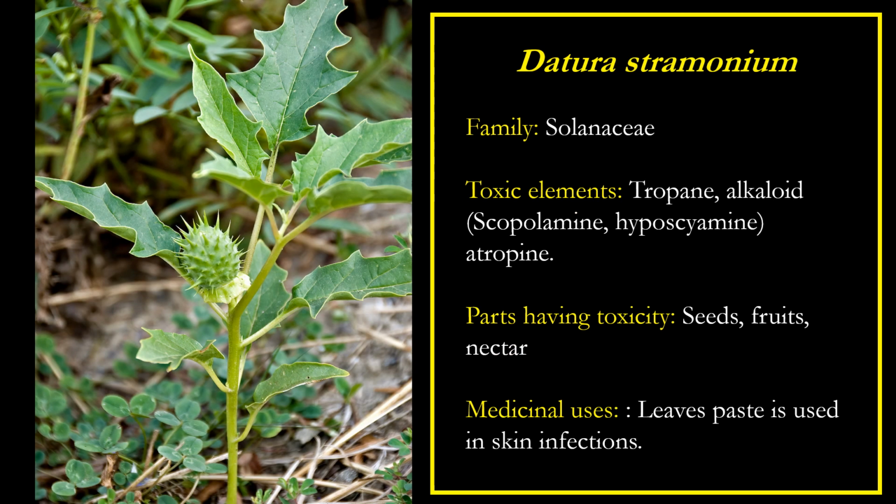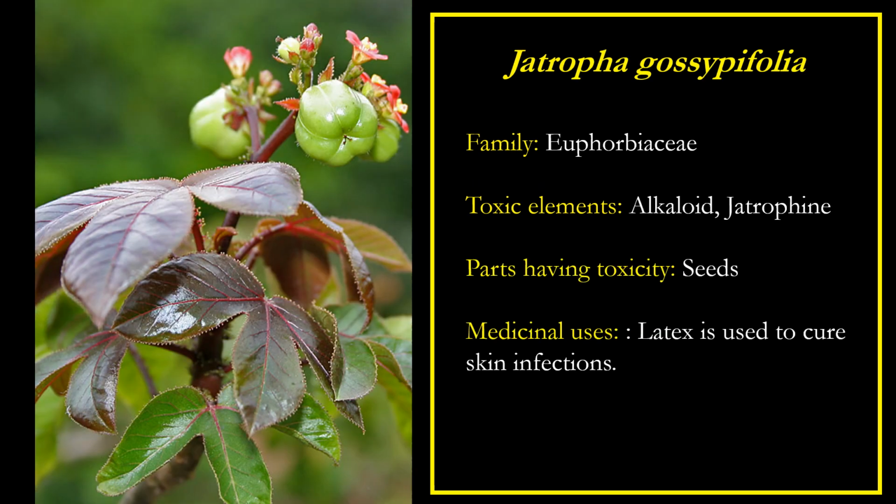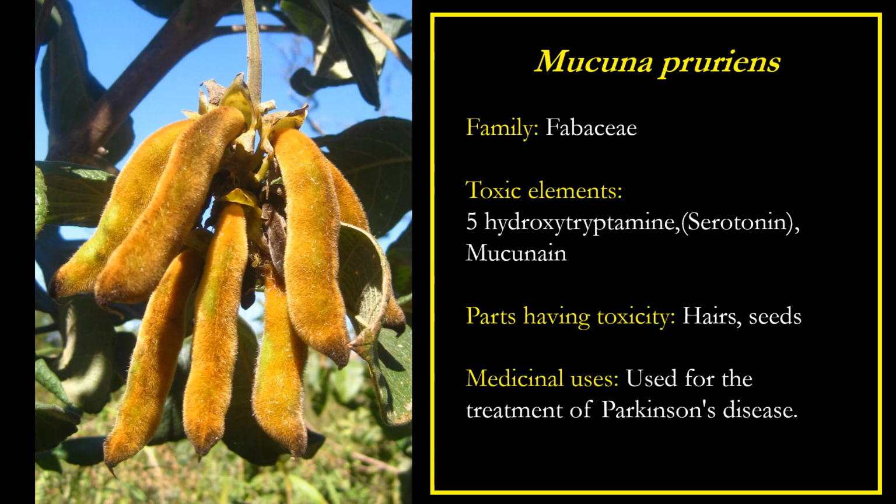Datura stramonium, parts having toxicity: seeds, fruits, nectar. Medicinal usage: leaf paste is used in skin infections. Jatropha gossypifolia, parts having toxicity: seeds. Medicinal usage: latex is used to cure skin infections. Mucuna pruriens, parts having toxicity: hair, seeds.